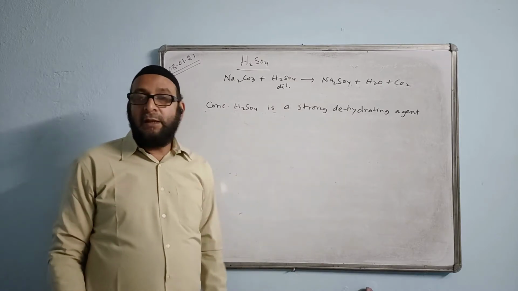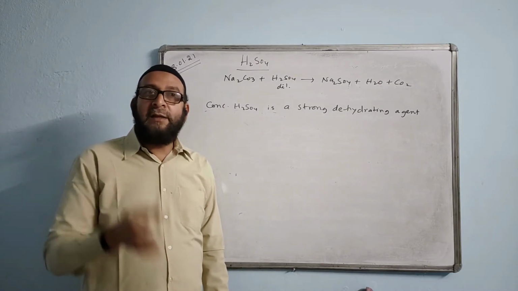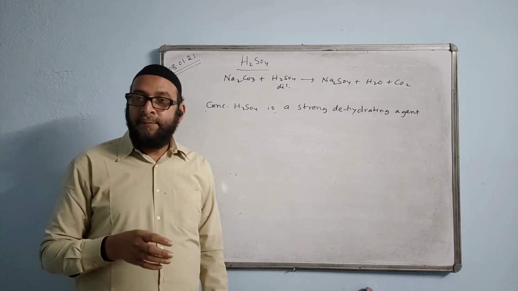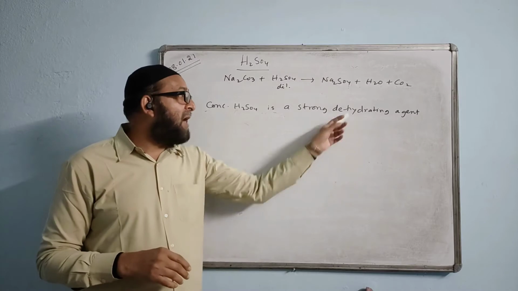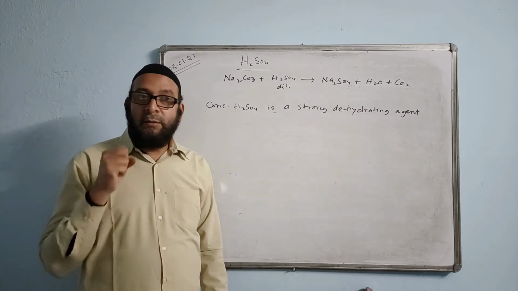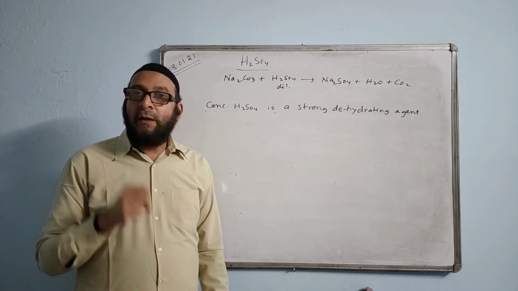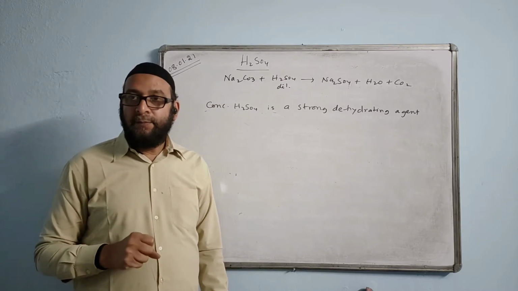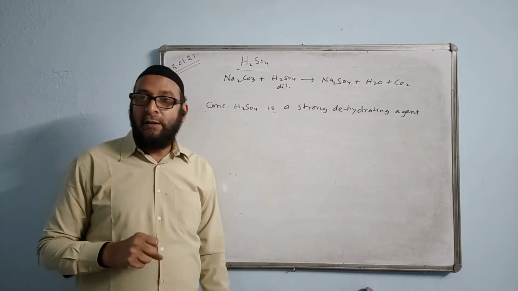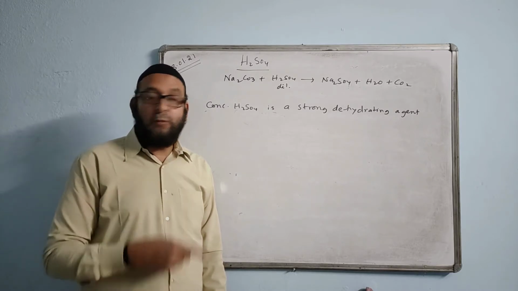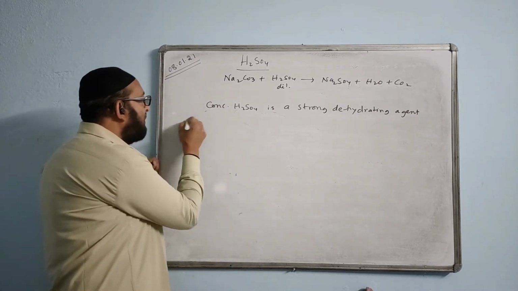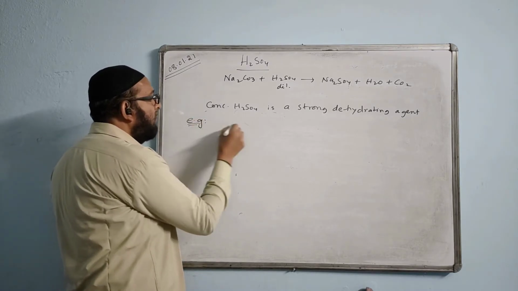Substances like hygroscopic substances and drying agents do not react and do not bring any chemical change in it. But a dehydrating agent removes the water molecule accompanied by a chemical change. They are called dehydrating agents. And concentrated sulfuric acid plays the role of a dehydrating agent also. For example, I have given the example there and you are also supposed to know